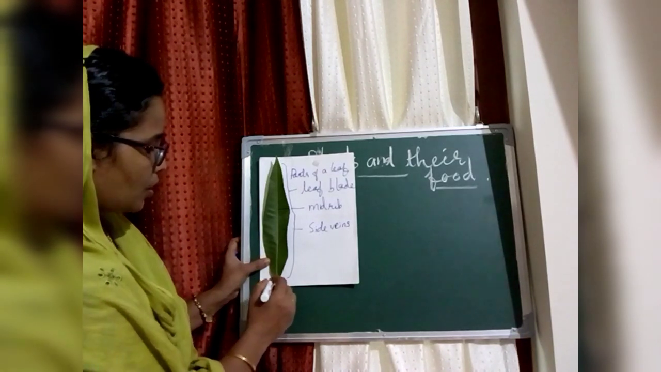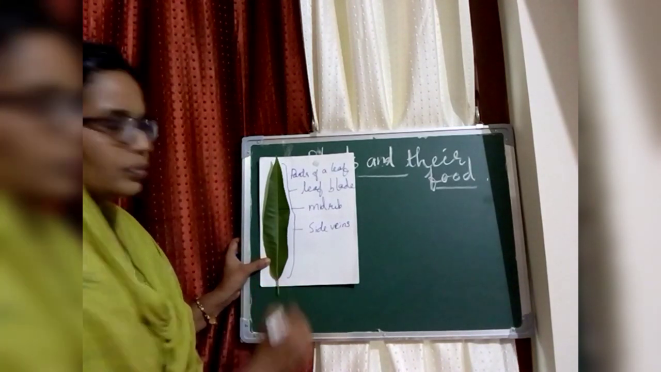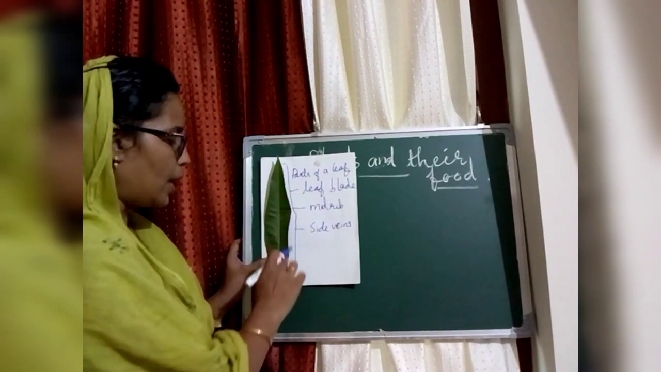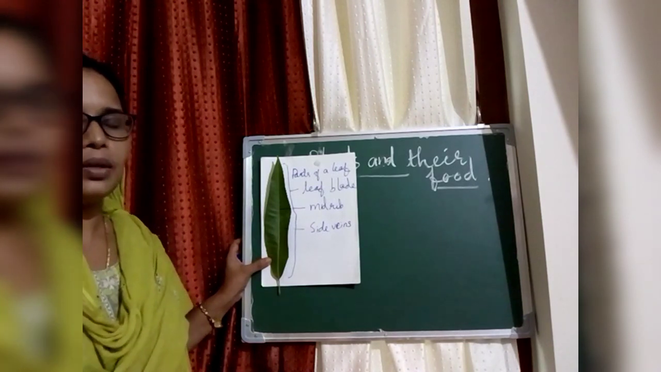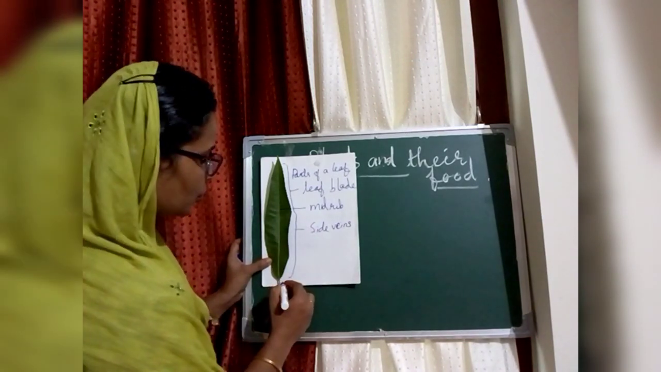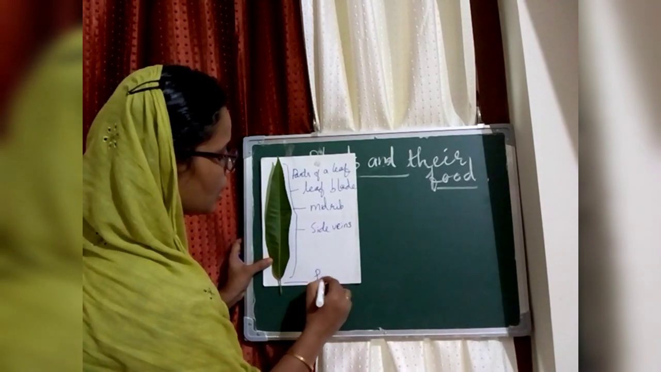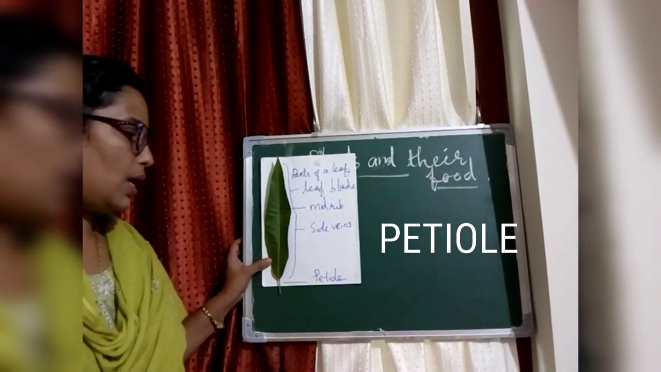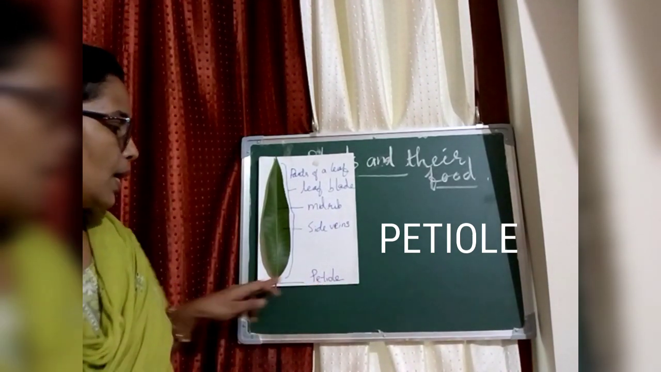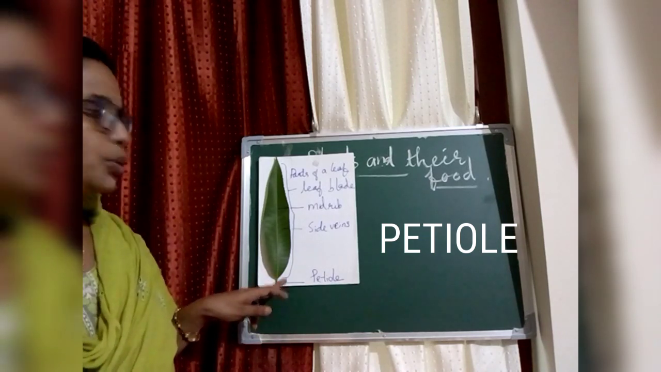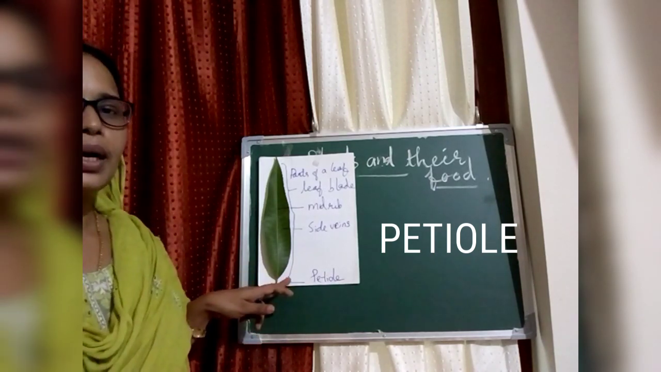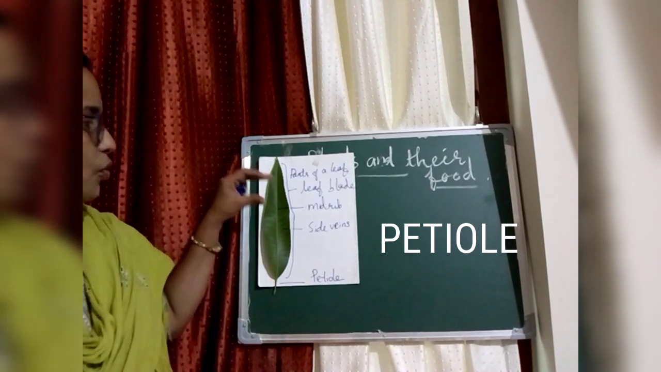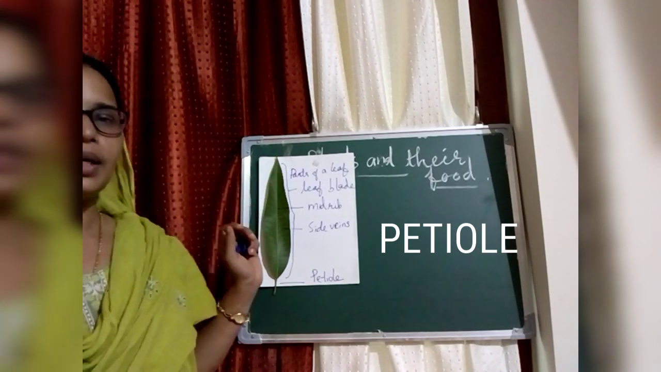Then the fourth part, we can see a stalk here. What is the function of this stalk? It attaches the leaf blade to the stem of the plant. What do we say for this? This stalk is called petiole. P-E-T-I-O-L-E, petiole. This petiole also helps the plant to carry water and minerals from the stem of the plant to the leaves. These are the four parts we can see with our naked eyes.